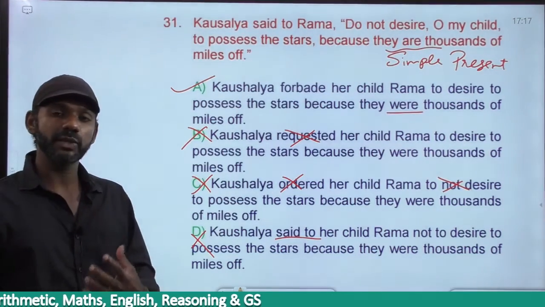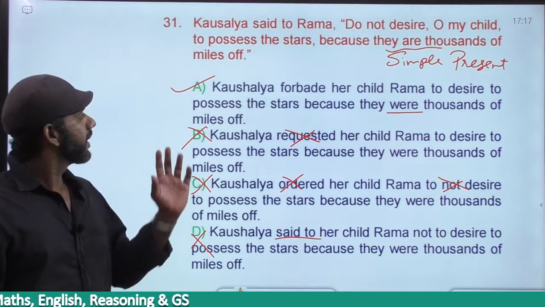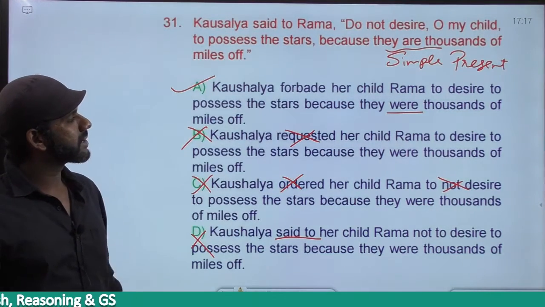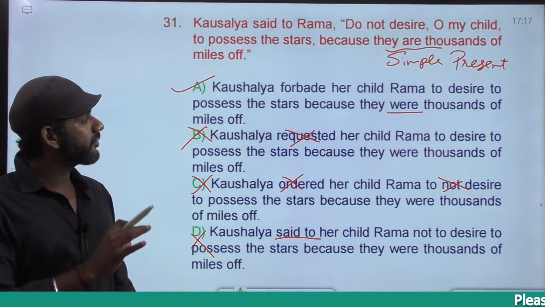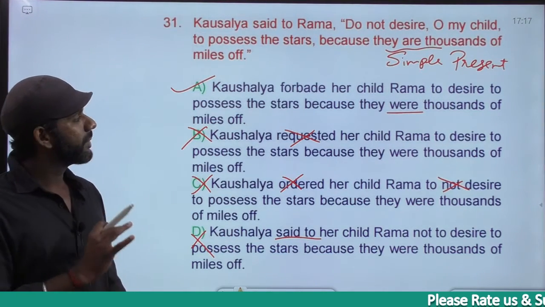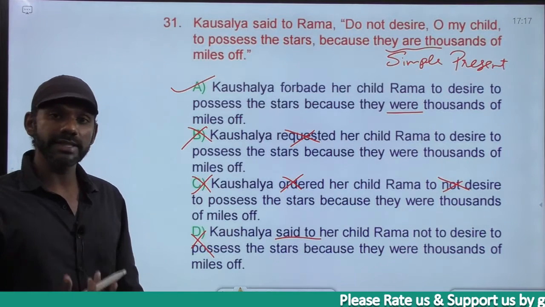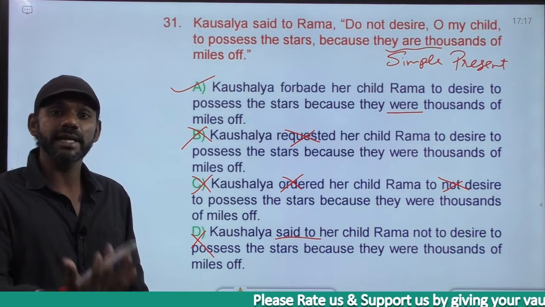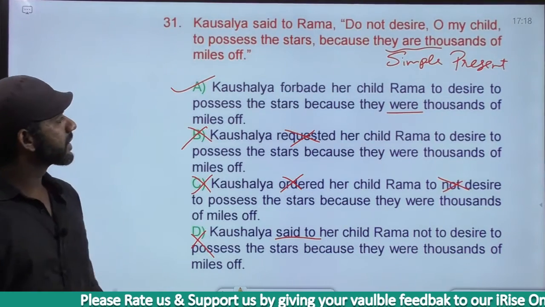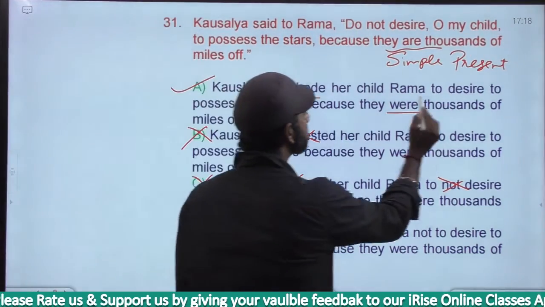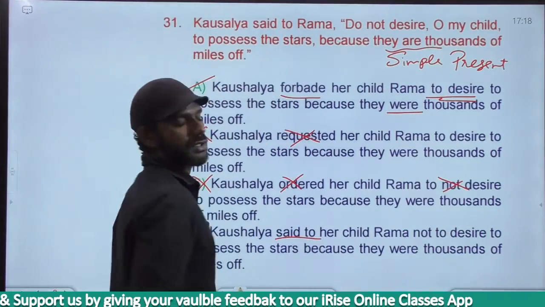It must be: prevent you from committing suicide. Kausalya forbade her child Rama to desire to possess. Now, Kausalya forbade means prevent. Forbade her child Rama not to desire means she wants him to desire that way. She doesn't want him to desire that way. So "Kausalya forbade her child Rama to desire" is a correct usage.